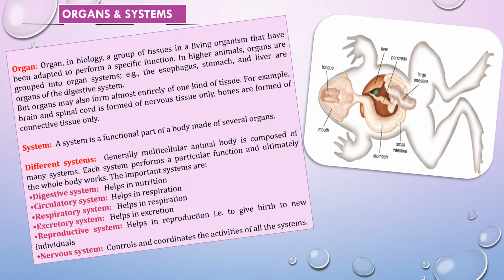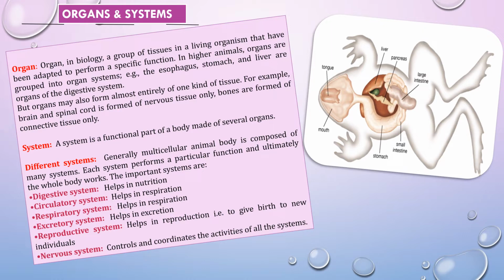These are the organs. Now the circulatory system consists of mainly heart and blood capillaries. Now the respiratory system helps in respiration, which consists of mainly lungs and alveoli.